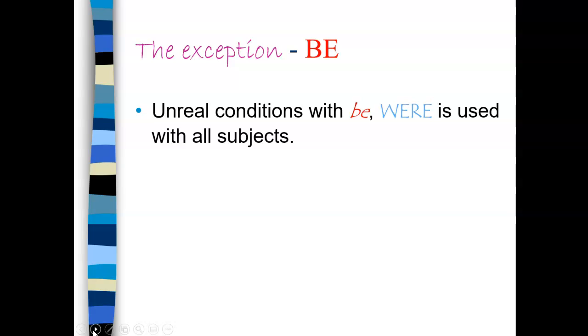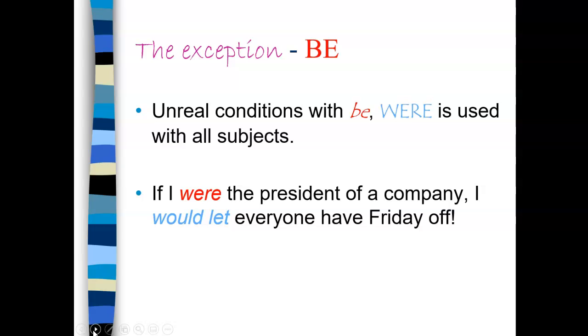The exception, of course, is the verb to be. When we talk about the second conditional or any unreal conditions with the verb to be, then I am supposed to use were with all subjects. So if I were the president of a company, I would let everyone have Friday off. Of course, you might hear people say, if I was the president of a company. Grammatically, it's incorrect, but people say it, and I don't think anyone is going to have a heart attack if you say it as well.